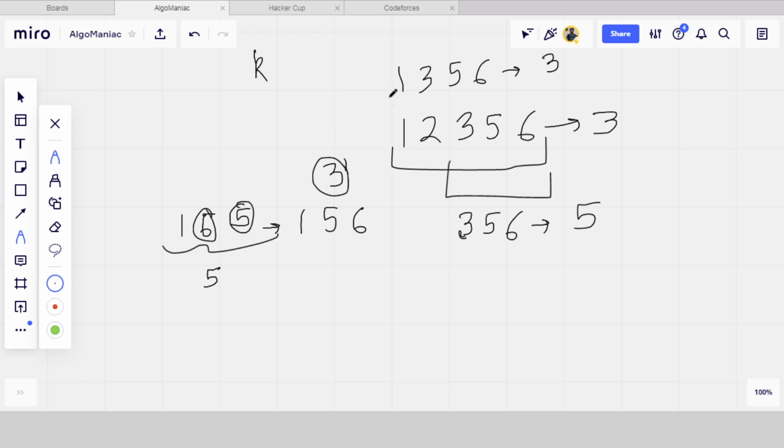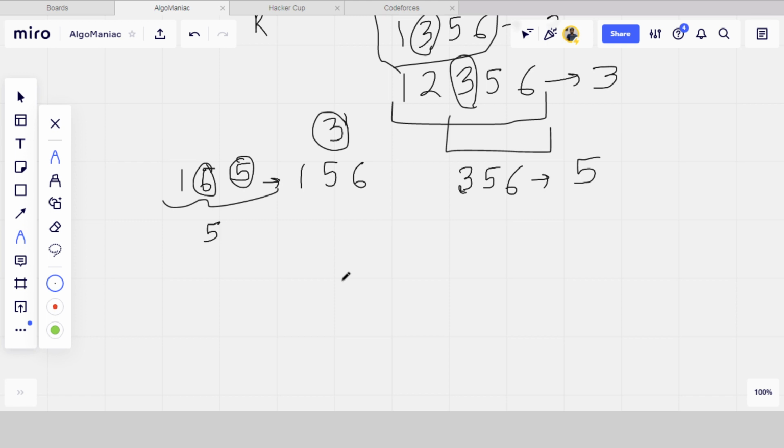This is the answer. For example, in this case, it is a subarray of length 4, and you have to find its median. So the median will be with 2. So in this case, the answer is the third largest number. So basically, the maximum median you can get is the n minus k by 2 minus 1th number of your sorted array.